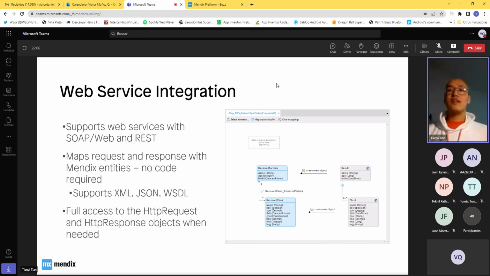And what you will do then is create a web service integration. Once you use the connector, you can then import the data by creating an import mapping, right? An import mapping will basically reflect the data structure of your target or source system outside, and create the data model in your app. No code needed in this step. And when you go through the exercises, you also learn how to do that yourself.